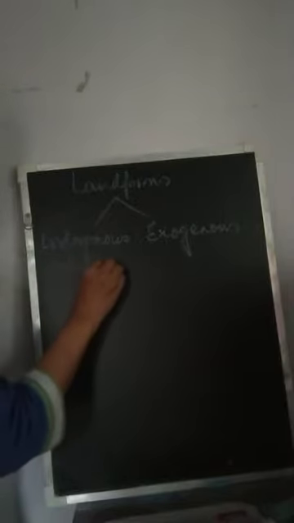That is, the forces that cause disturbances in the interior of the earth give rise to landforms. And once the landforms have been formed, there are various agents like weathering, running water, moving ice. They shape the landforms. So because of these two forces, endogenous and exogenous, we find landforms on the surface of the earth. That is, this constant shaping and reshaping of the landforms is going on.